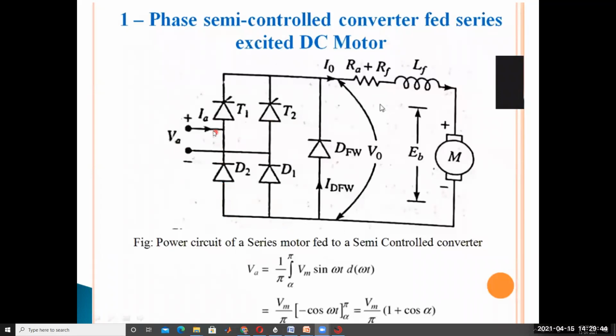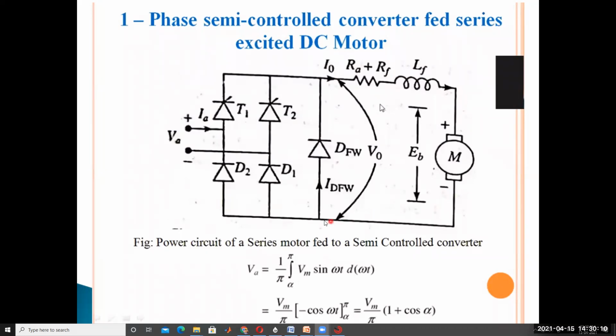Positive output voltage, T2 is conducting here. That's why you get a positive output voltage and positive output current. The current direction through the motor is always unidirectional, only the positive direction. If the current flows in the reverse manner, that is called braking.